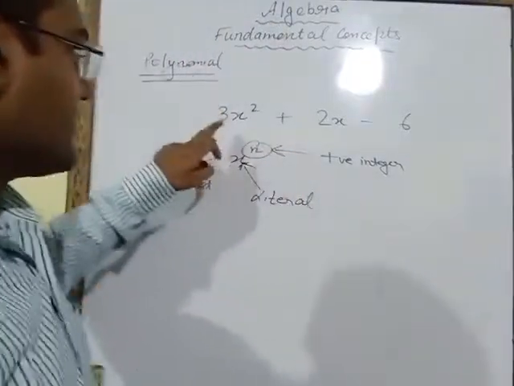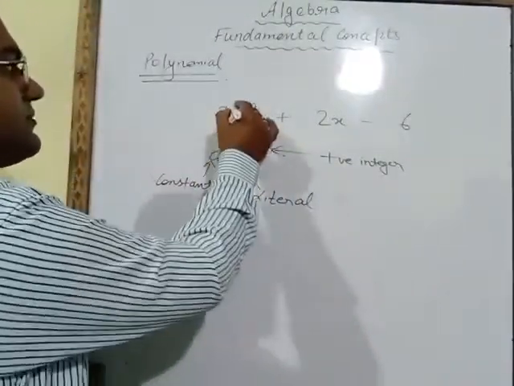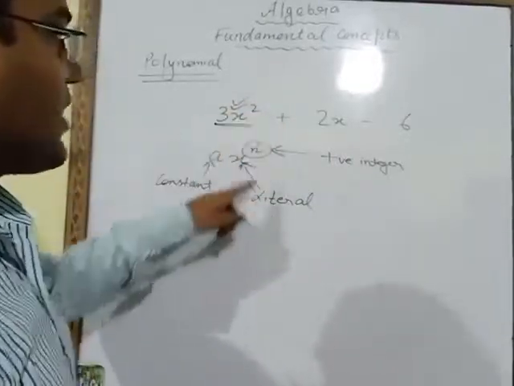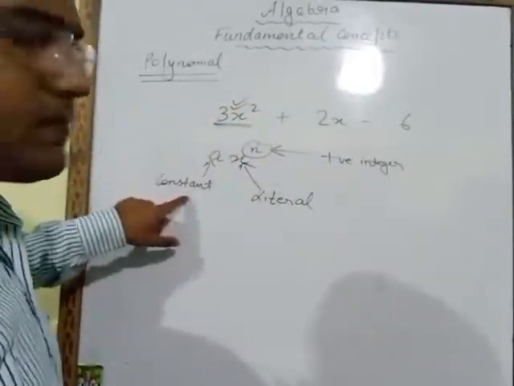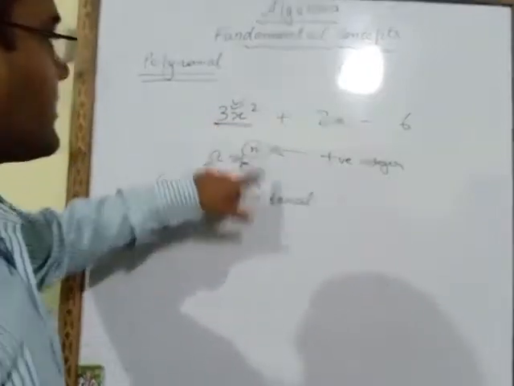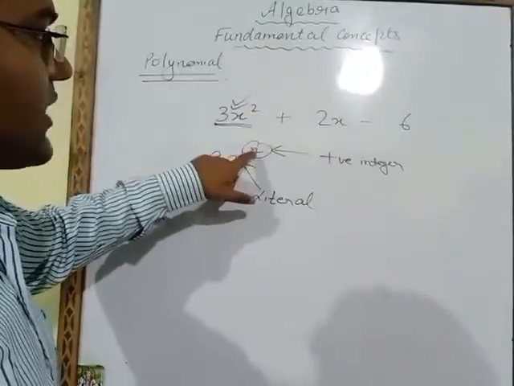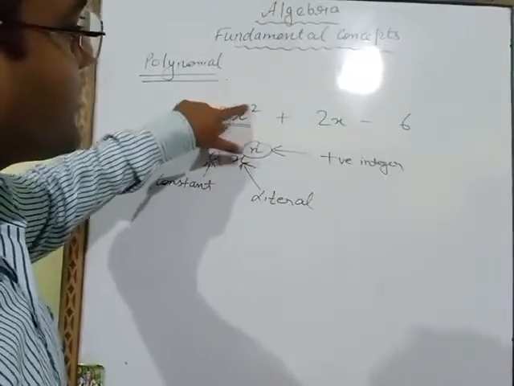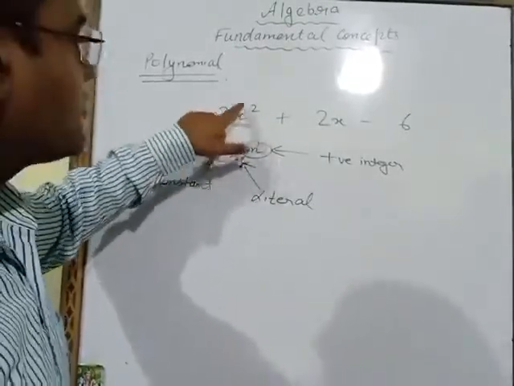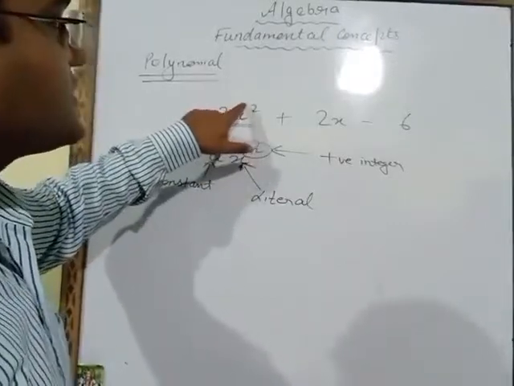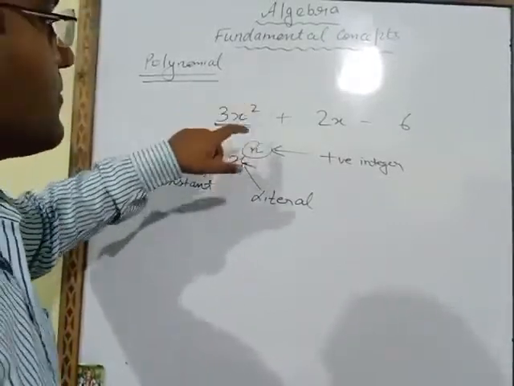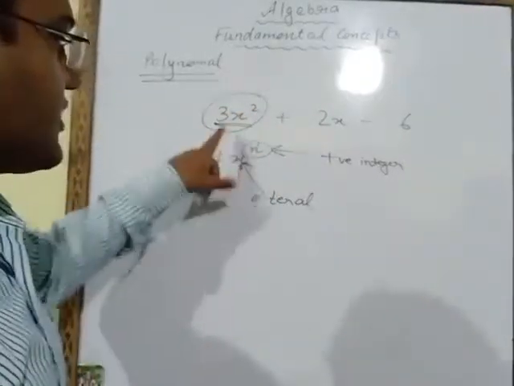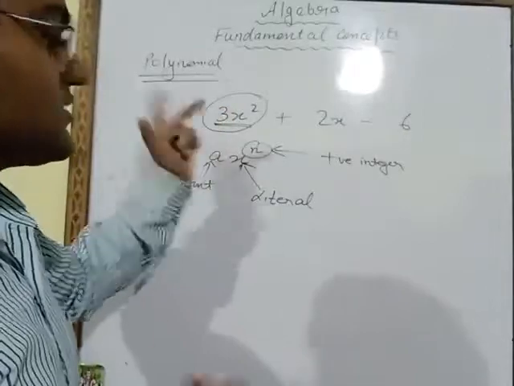So here, let us check this one. First, this is the first term. If we check 3x^2, here 3 is the constant term, x is the variable, and in place of n, 2 is coming. What is the sign of 2? 2 is positive. No sign is there with 2. That means 2 is positive. So this term is expressed in the form of ax^n. That means this is correct.